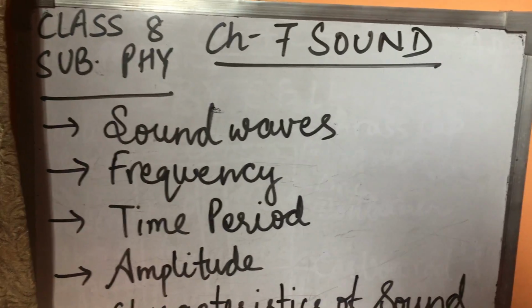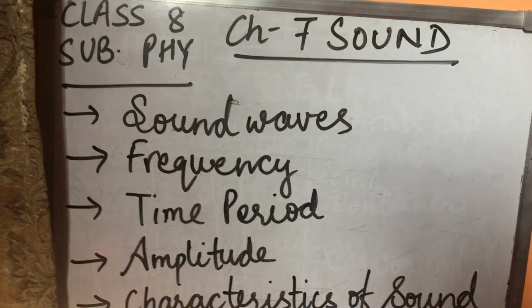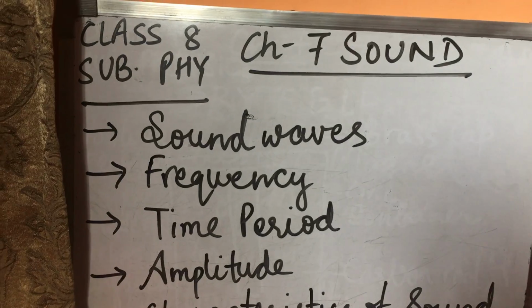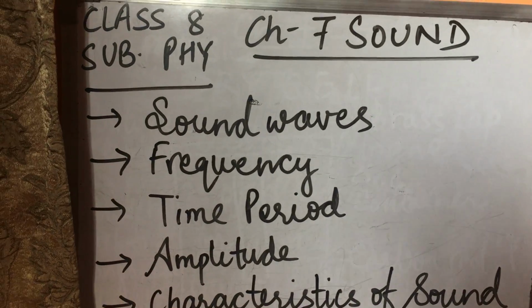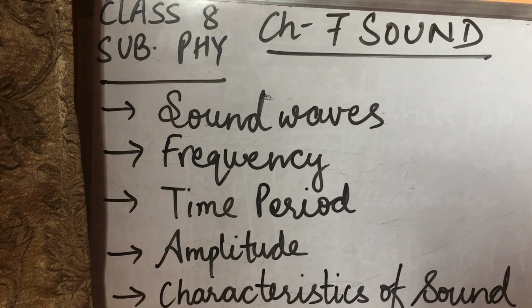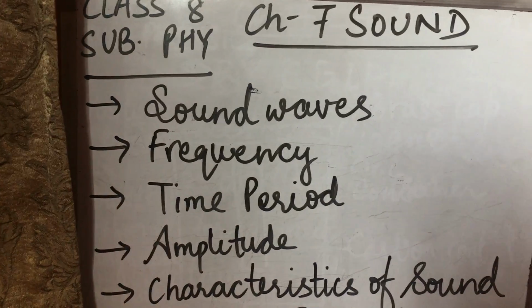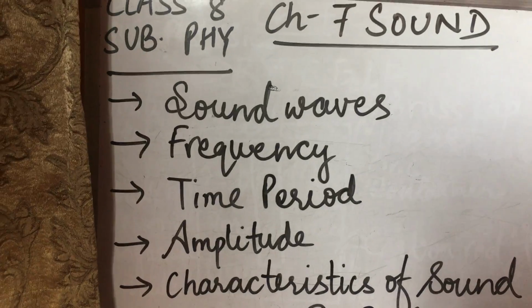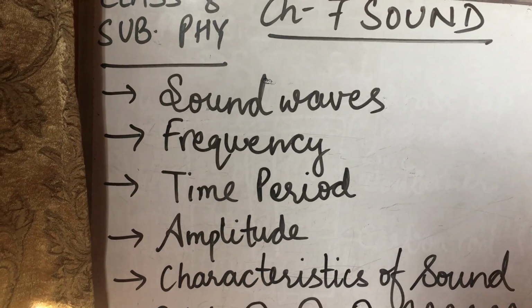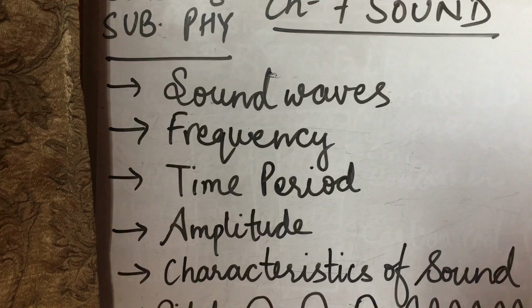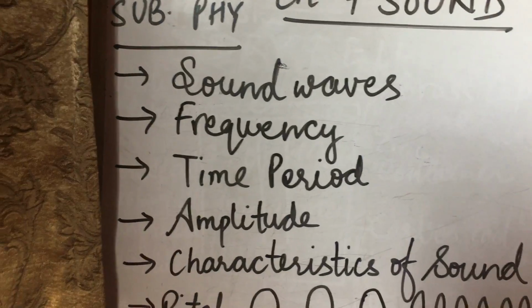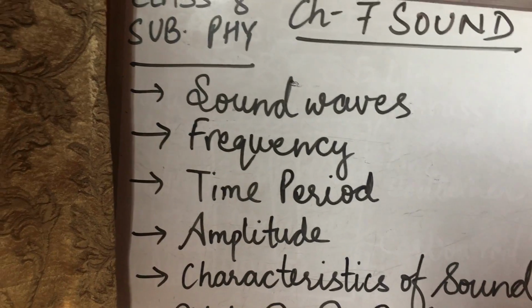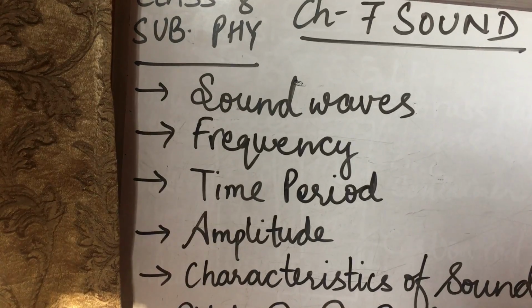Children, today we will start chapter number 7, Sound. Sound and music are a part of our everyday sensory experience. Just as we have eyes for the detection of light and color, we are equipped with ears for the detection of sound. Children, when we hear some sound, do you think any part of our body vibrates?